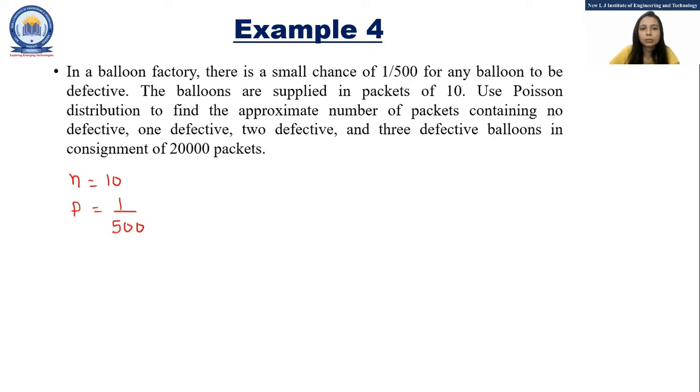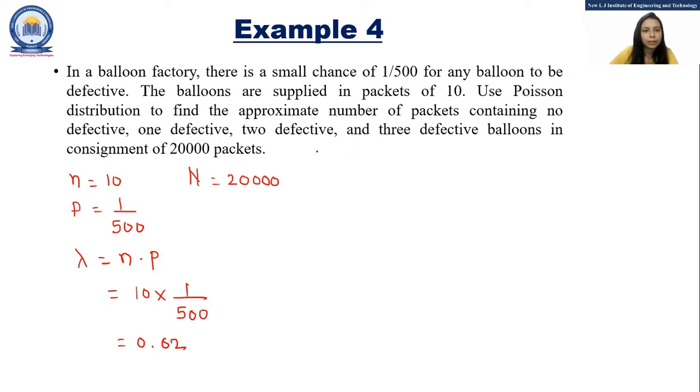Use the Poisson distribution to find the approximate number of packets containing no defective, 1 defective, 2 defective, and 3 defective balloons in a consignment of 20,000 packets. So the number of packets is 20,000. Now lambda is equal to n into p, so that is 10 into 1 by 500, which is 0.02.